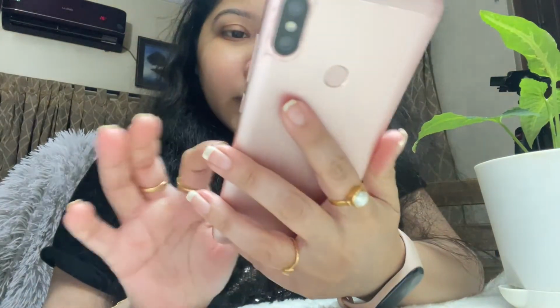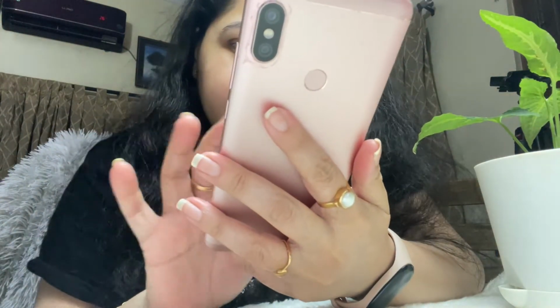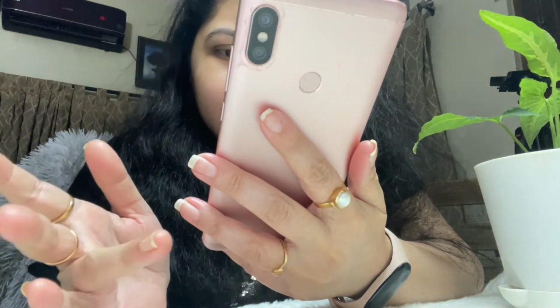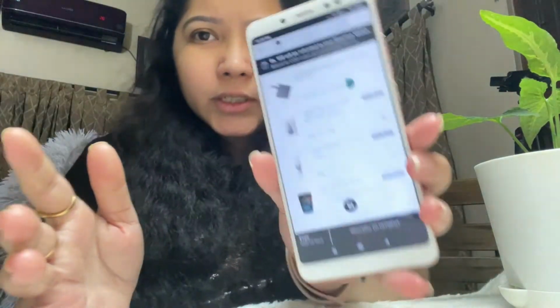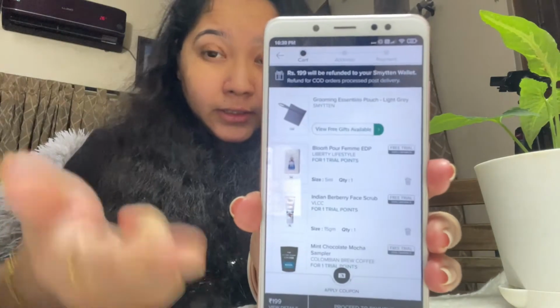So supposedly I want to take a bag. Okay, that looks like a cute little bag. I'll confirm the gift. So the gift is also added. Fine. So this is my cart.